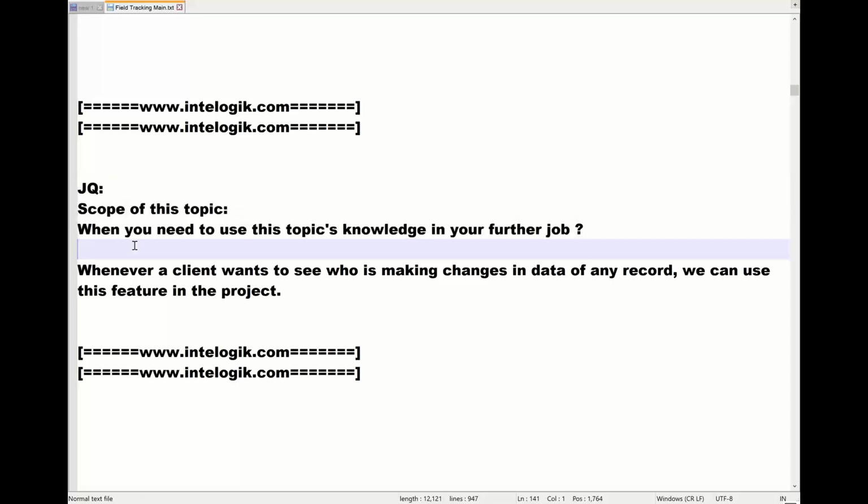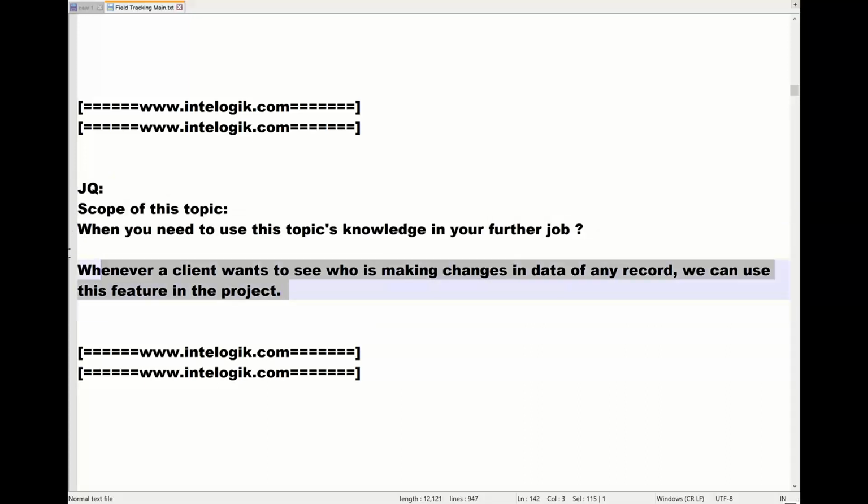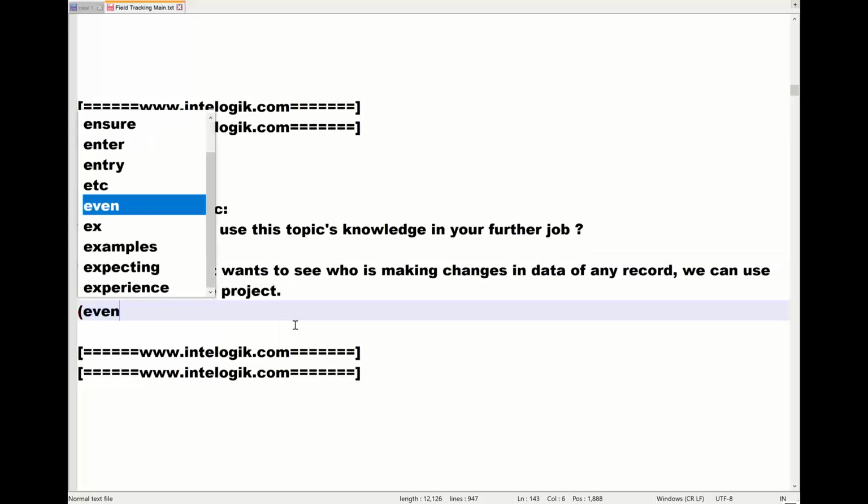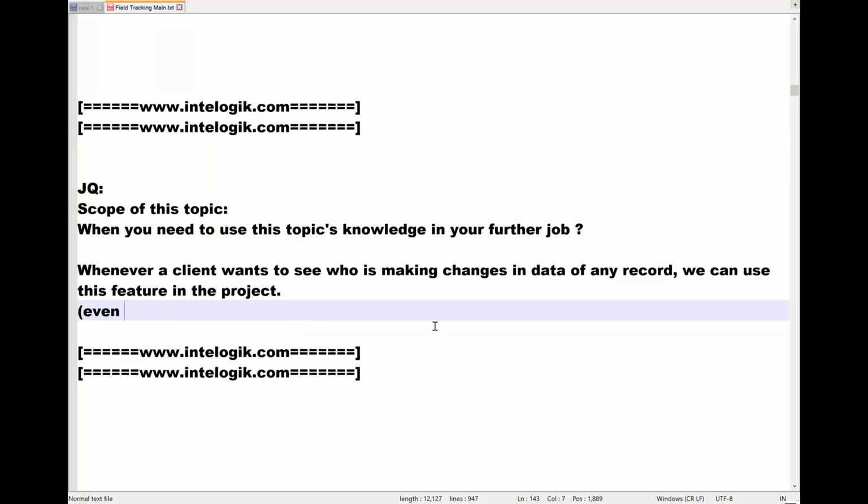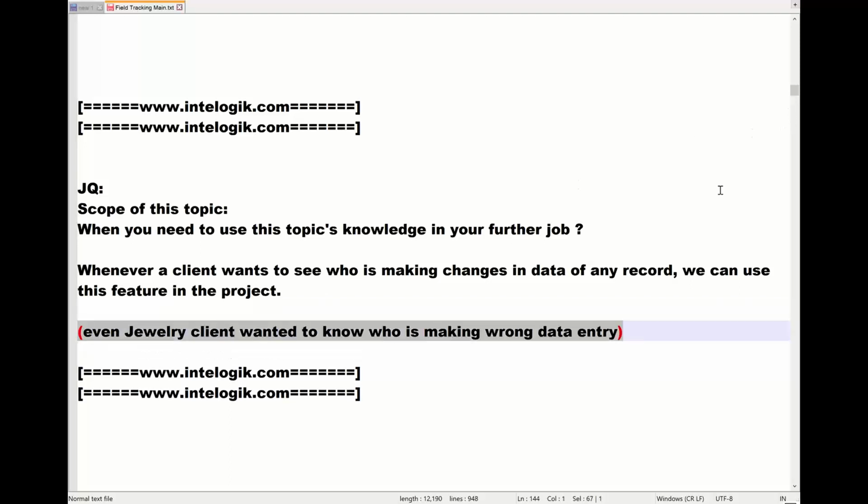Please note, whenever a client wants to see who is making changes in the data of any record, we can use this feature in the project. Even the jewelry client which I told you about actually wanted to know who is making the wrong data entry. They also wanted to know from us who is making the wrong data entry. So in this case, guys, let me tell you what we have done.